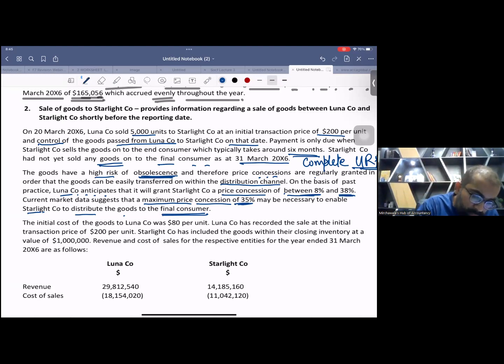Normally between 8 and 38%. This is the range. So now there is a topic of variable revenue, variable price here. So now there are two solutions. I'm giving you two solutions.